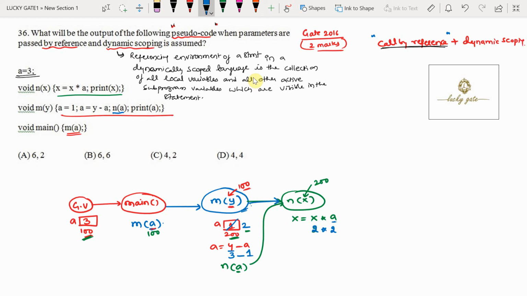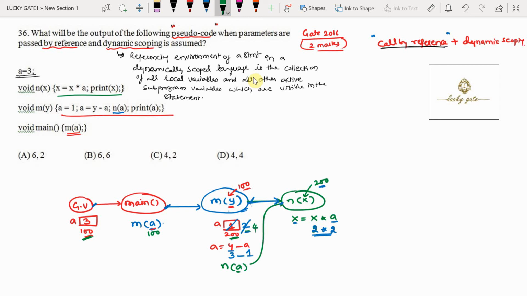What is the active subprogram that we have? This M of Y. Suppose A is not there in M of Y, then it has to look at its active subprogram, that is main. If it is not there, then it has to look for the global variables. This is the scoping rule followed by dynamic scoping, because N of X has its active subprogram M of Y. In M of Y, because A is there, it uses that value 2. Now 2 into 2 is 4. Now 4 is stored into which location? X is pointing to location 200. In the 200 location, it changes the value of A to 4.